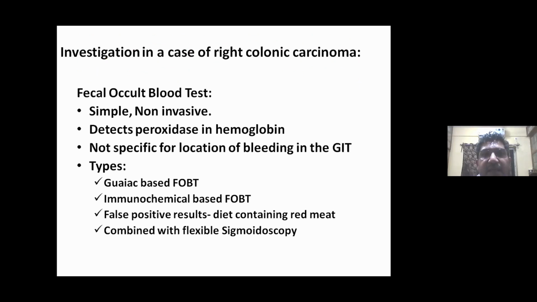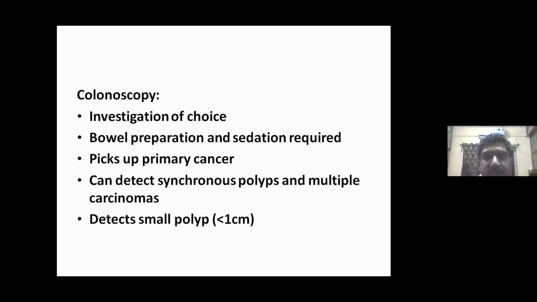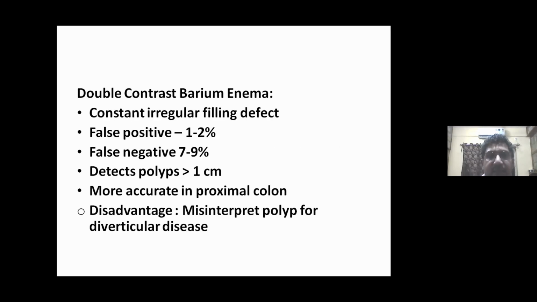So investigations in a case of right colonic carcinoma are: first, fecal occult blood test can be done. It is simple, non-invasive, detects peroxidase in hemoglobin, though not specific for location of bleeding in the GIT. Types are guaiac based and immunochemical based. Best is combined with flexible sigmoidoscopy. Colonoscopy is the investigation of choice for establishment of diagnosis. Bowel preparation and sedation are required. It can pick up the primary cancer and can also detect synchronous polyps and multiple carcinomas. It can also detect small polyps of less than 1 centimeter.